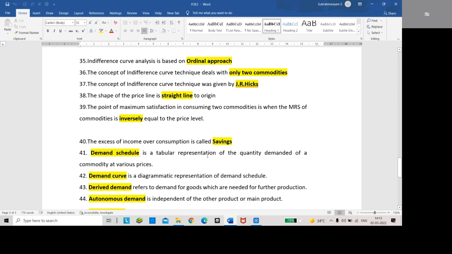Dash is a tabular representation of the quantity demanded of a commodity at various prices. That is demand schedule. Dash is a diagrammatic representation of the demand schedule. That is demand curve.